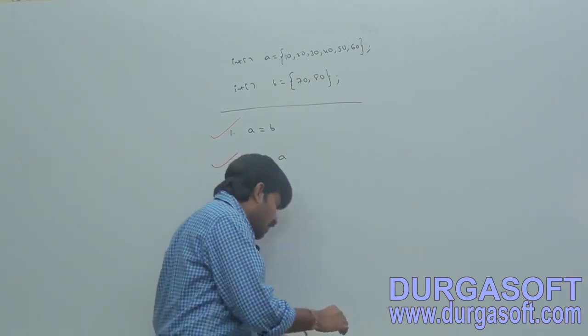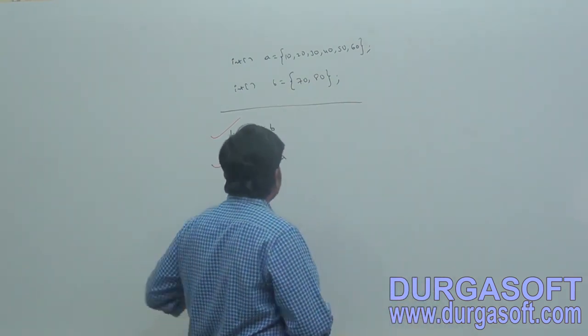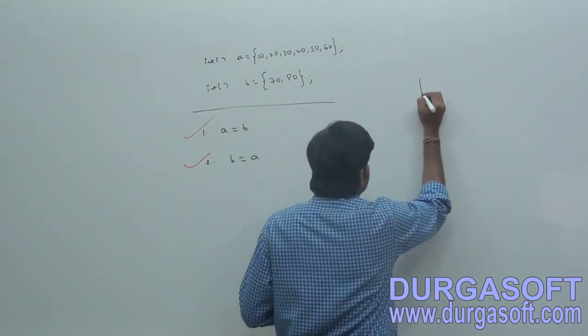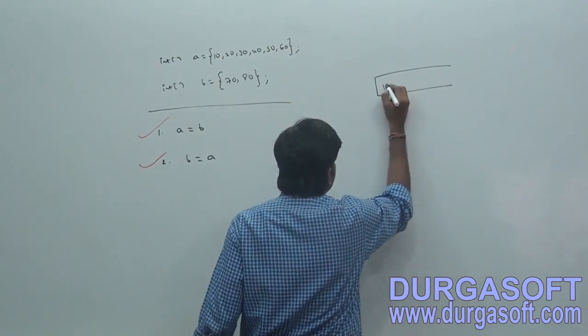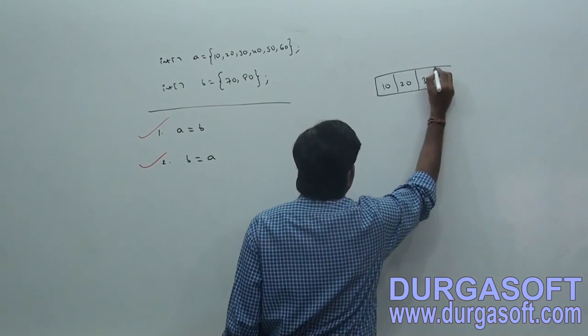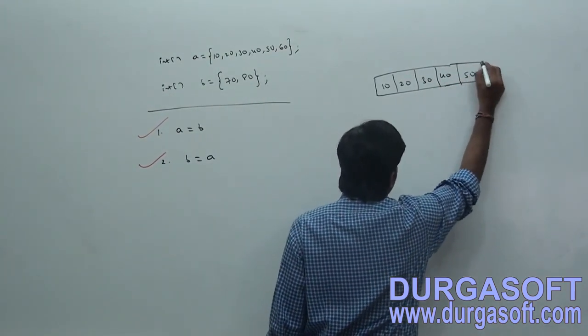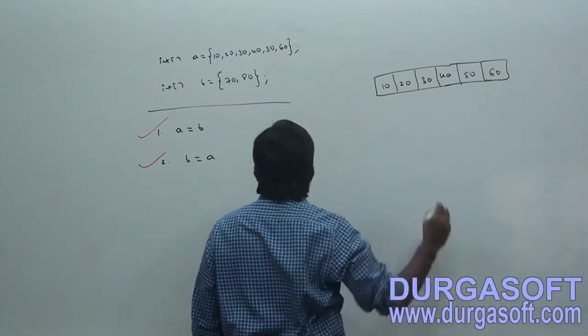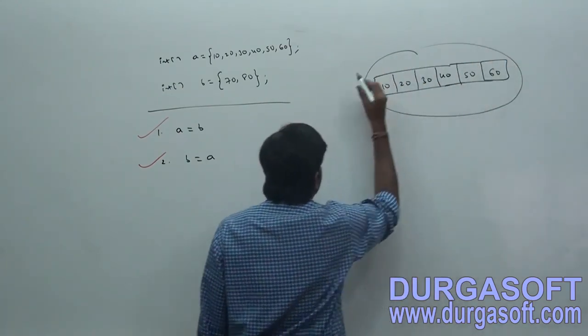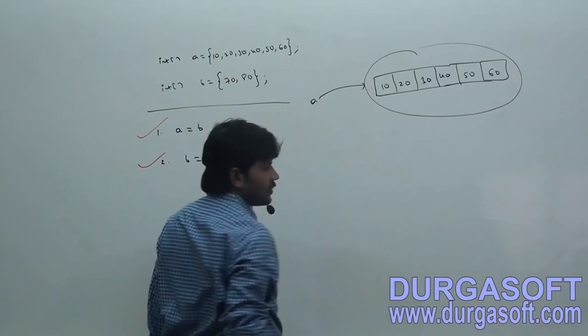Sir, here just observe. Let me show the diagram so that you can be aware. Int array a, 10, 20, 30, 40, 50, 60. Here a is the reference variable, right?